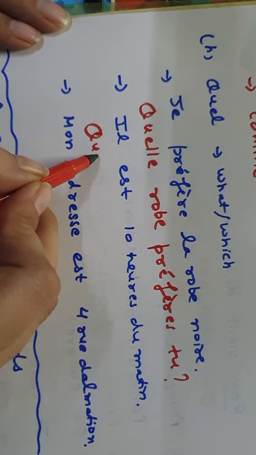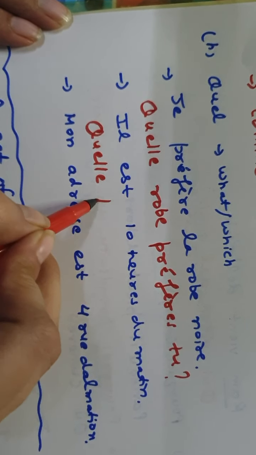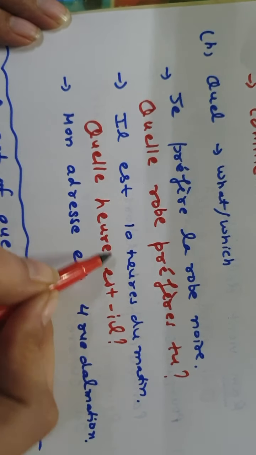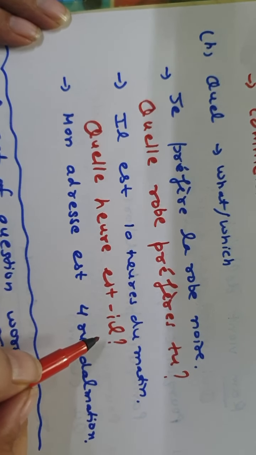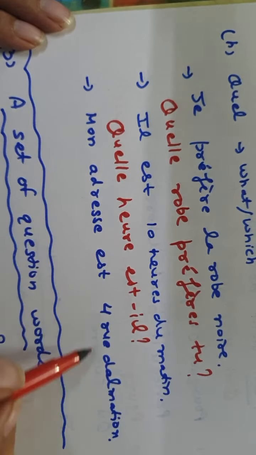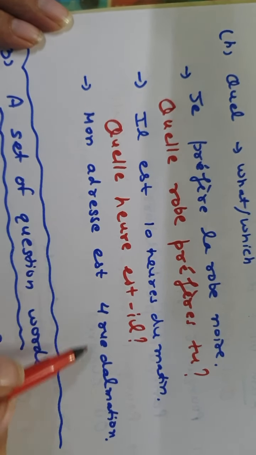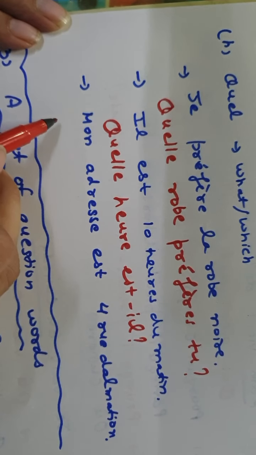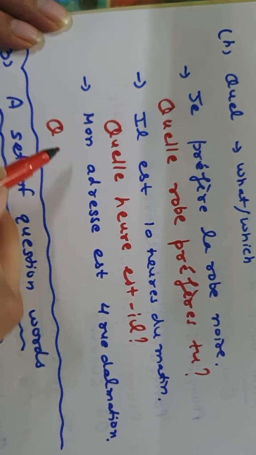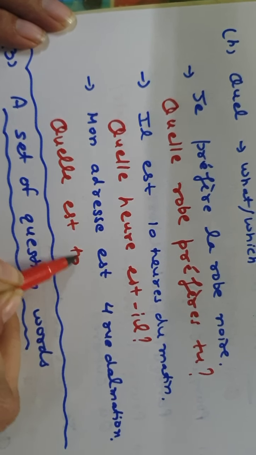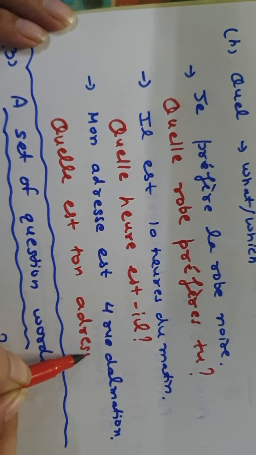Okay, and for asking time also we use this quel. Quel can be in different forms, masculine, feminine, we have all done. So quelle heure est-il, il est 10 heures du matin, quelle heure est-il. Then mon adresse est 4 rue d'Almécion. So when you have to ask the address also, there we use quelle est ton adresse.